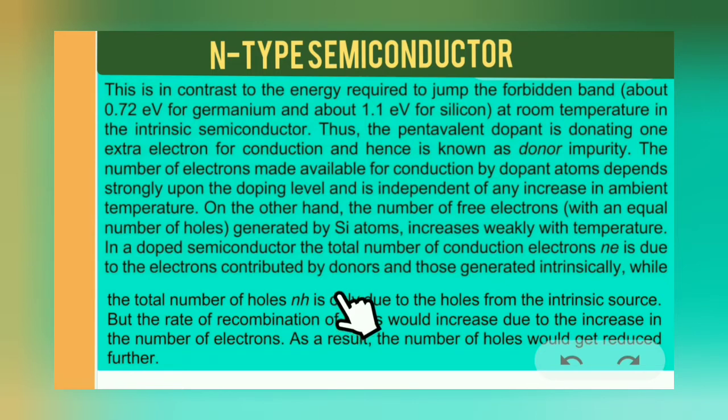In an intrinsic semiconductor, due to the temperature, the electrons and holes produced are equal. But when we add pentavalent impurity, the number of electrons will be more. So in an N-type semiconductor, the concentration of electrons is more than that of holes. The majority carriers are electrons and the minority carriers are holes.